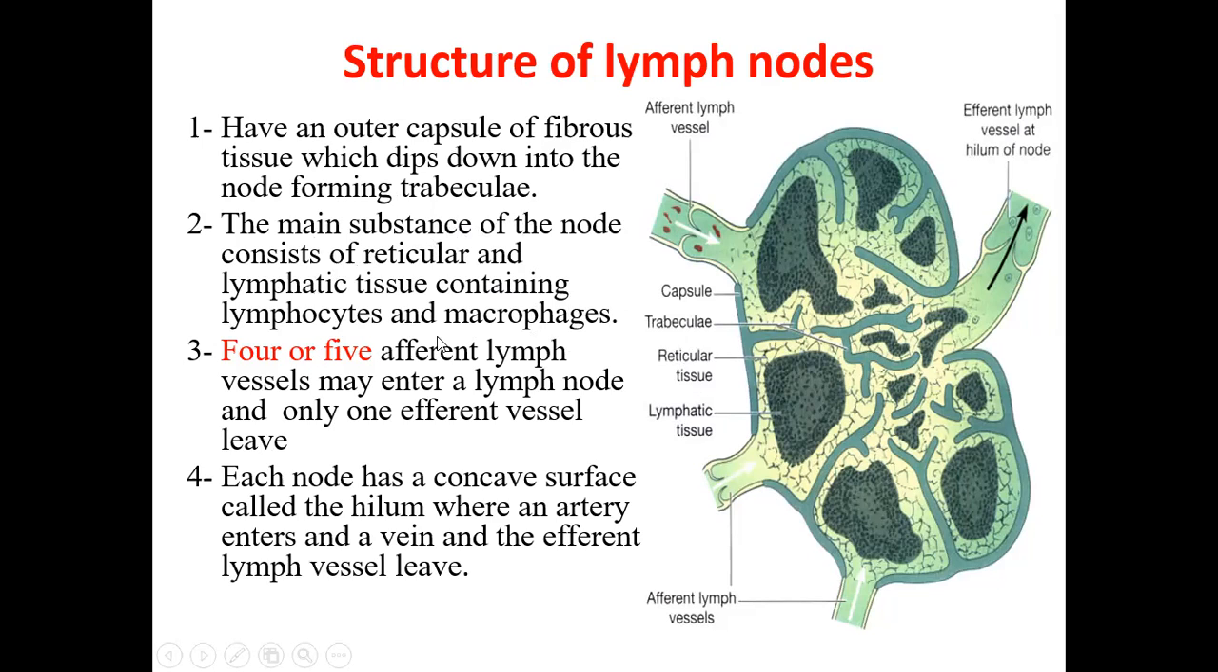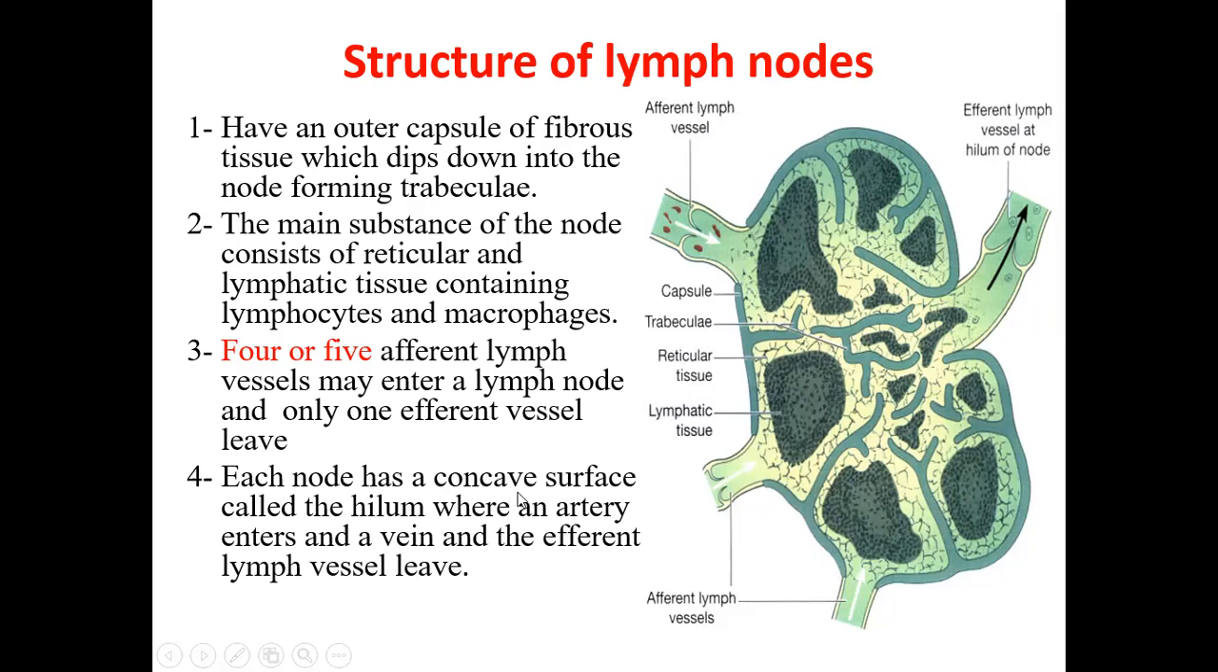There are 4 or 5 afferent lymph vessels. Afferent means those draining into the lymph nodes. So the lymph which is passing through them can be filtered in this lymph node. There will be 4 or 5 afferent lymph vessels entering the lymph node, but only one will be efferent. Efferent means that which has been filtered and is leaving. So there will be many afferent vessels opening into the node, the lymph gets filtered and cleaned up, and then only one efferent vessel will leave at the hilum of the lymph node.